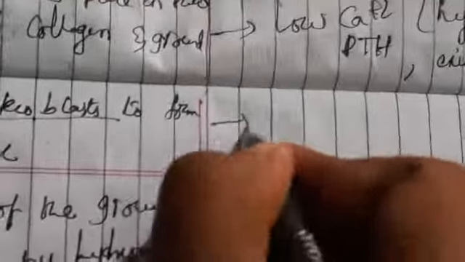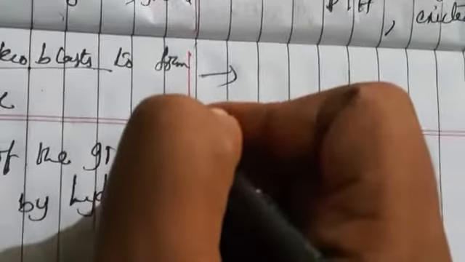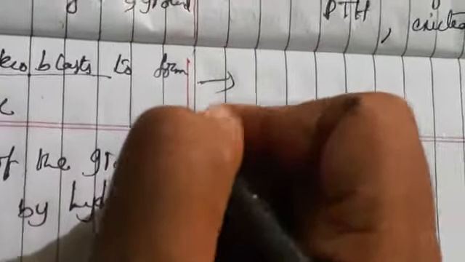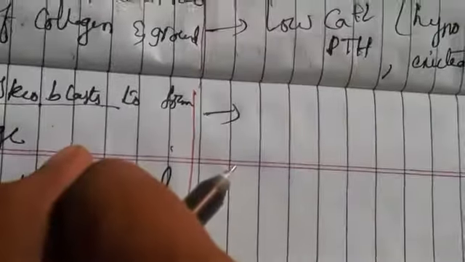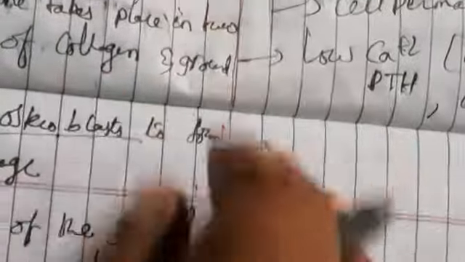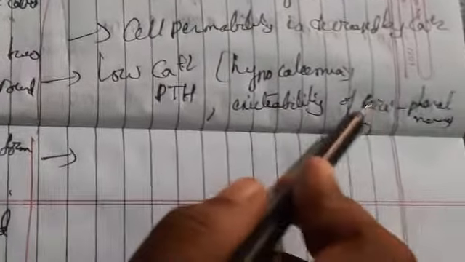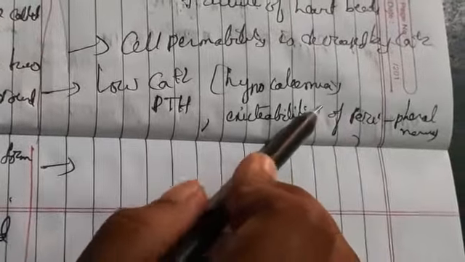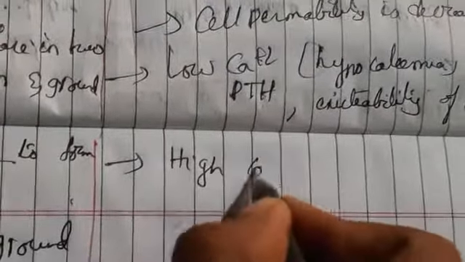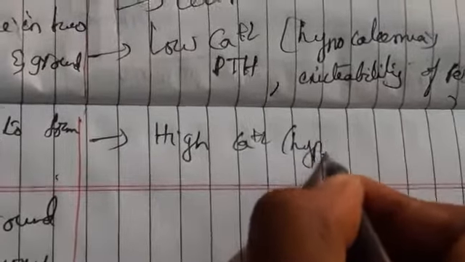What about hypercalcemia, when calcium is more than normal? This condition is called hypercalcemia, which means overactivity of the parathyroid. What happens? There will be depression of the nervous system and weakness of muscles. Suppose we have high calcium, that is when we call it hypercalcemia.